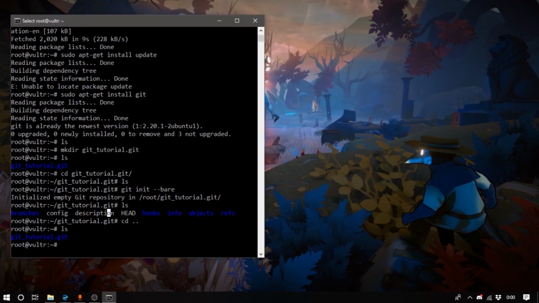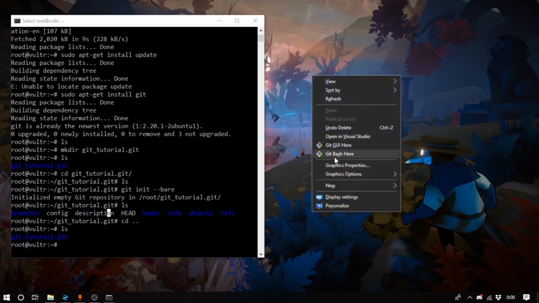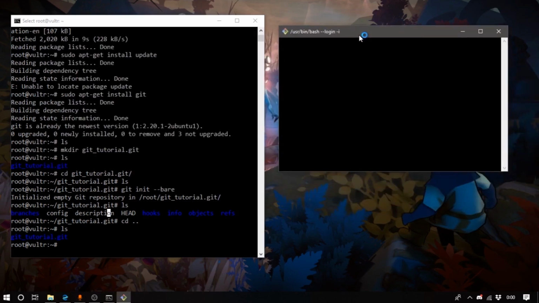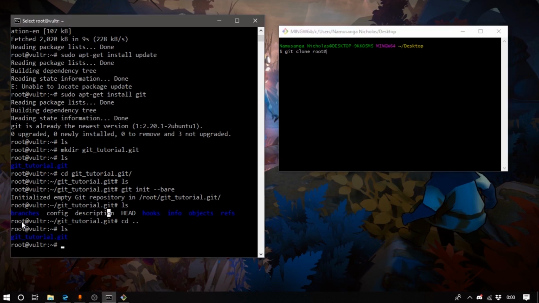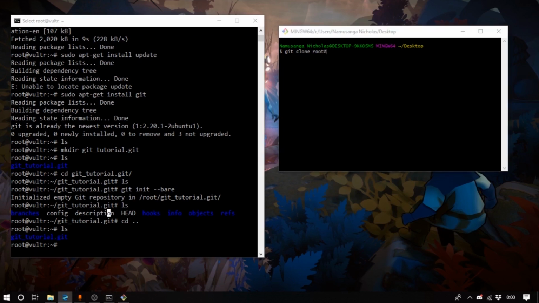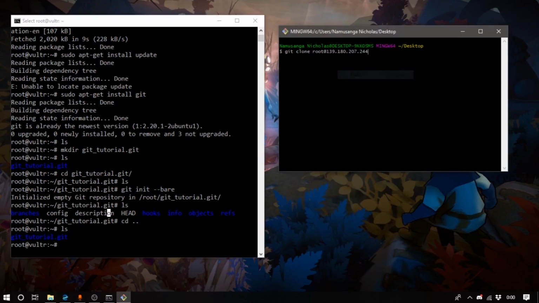Alright, so next you want to have your IP address and password for the VPS nearby, and you want to find a suitable location to be cloning this repo. So I'm just going to do it on the desktop. So open Git Bash at that location, and you want to do git clone. Just want to clone the repo and provide a username, the username that you used while creating the repo. In my case it's root over here, and go ahead and copy the IP address in here and paste.